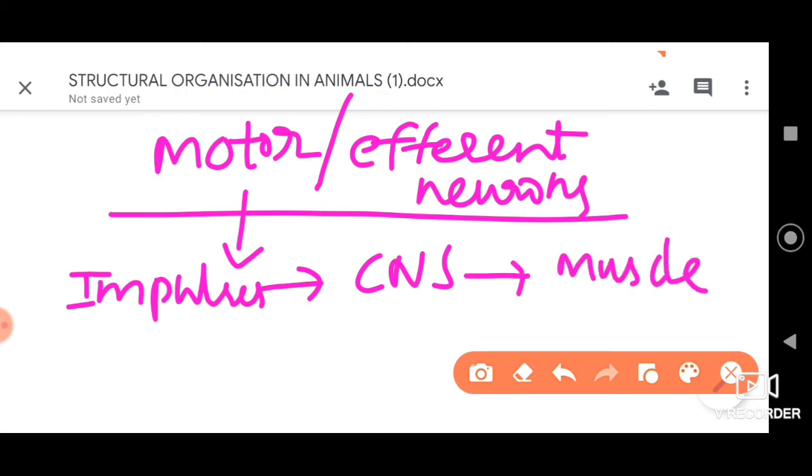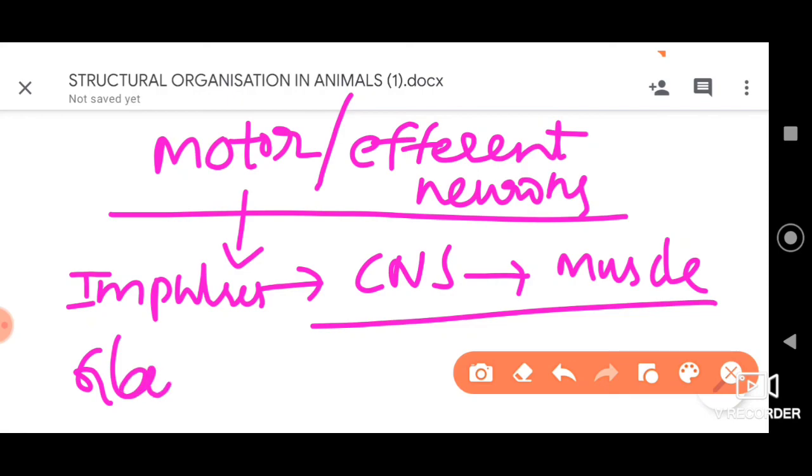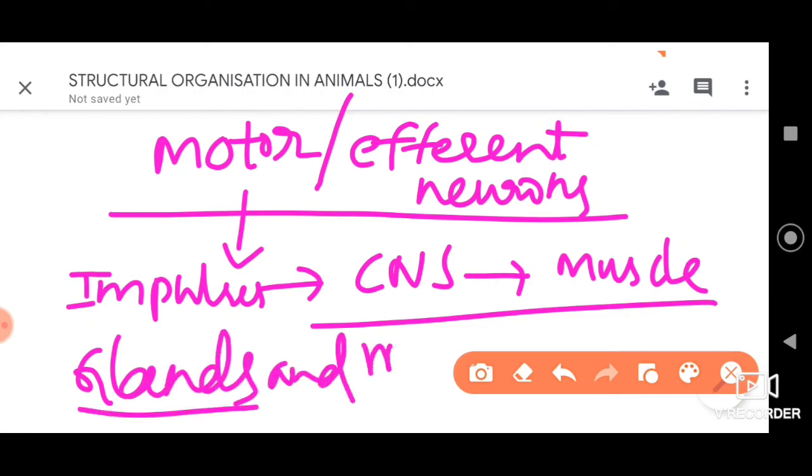When this happens, we can see the contraction of muscles, dear students. Other than that, efferent neurons also have the ability to transmit the impulses to involuntary muscles and glands as well, to a certain extent.